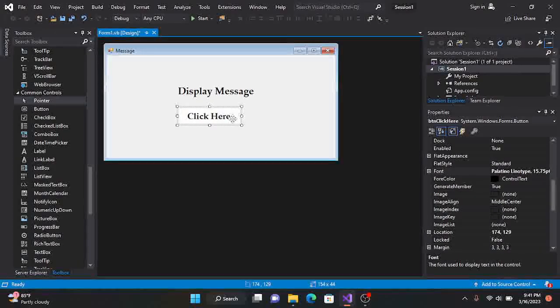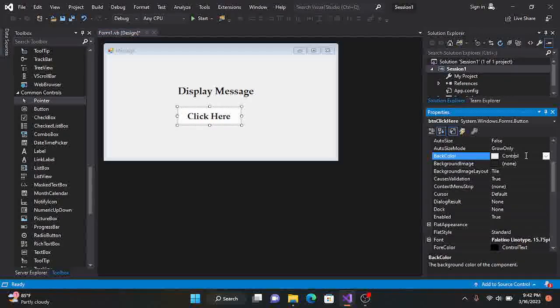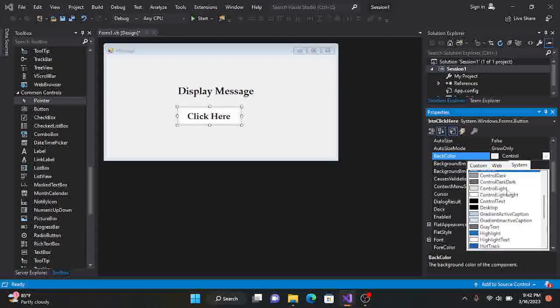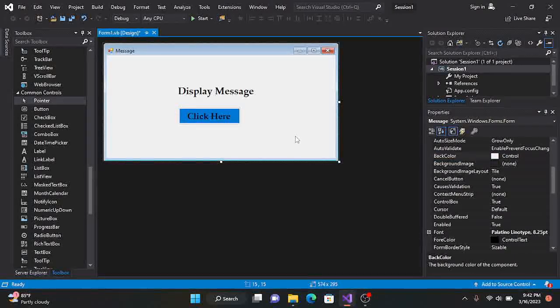Click here. Alright, now since it's a button, we can add more features to it. We can actually change the background of just this button. So let's make the background, let's say, blue. So I look for background. So you can see a back color. Right now it's white, so I can change it from white to, let's say, blue. So let's look for blue here. Okay, highlights. So I use highlights. Now you can see the color is now blue.